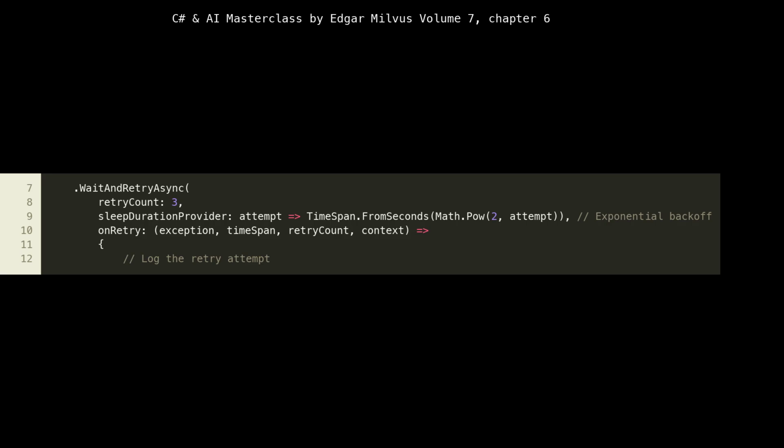From seconds, Math.Pow, 2 to attempt. This means the delay between retries will increase exponentially, 1 second, then 2 seconds, then 4 seconds, etc. This is a best practice in distributed systems.